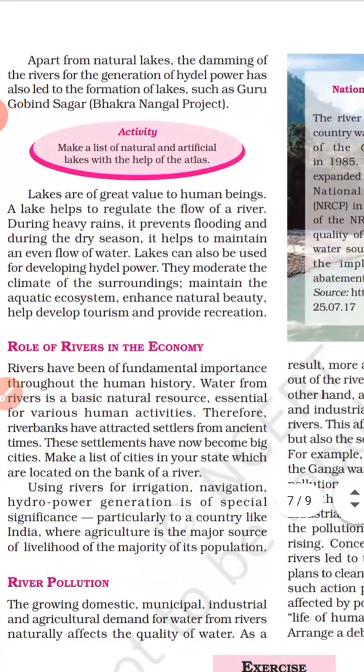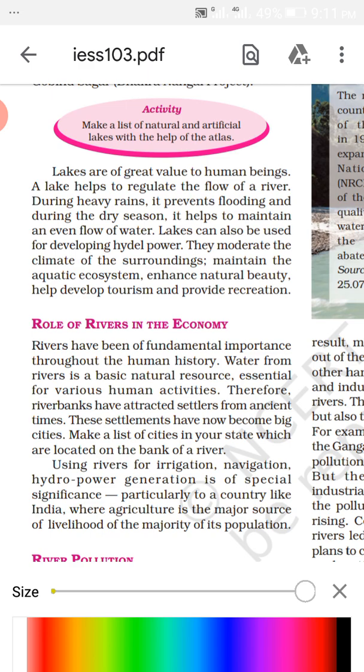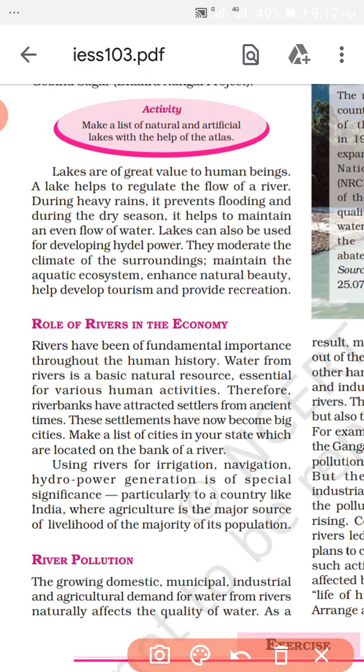Lakes are of great value to human beings. For which purpose do lakes help? Lakes help to regulate the flow of rivers, and during heavy rains they prevent floods. What do they prevent? They prevent floods. This is the importance of the lake.